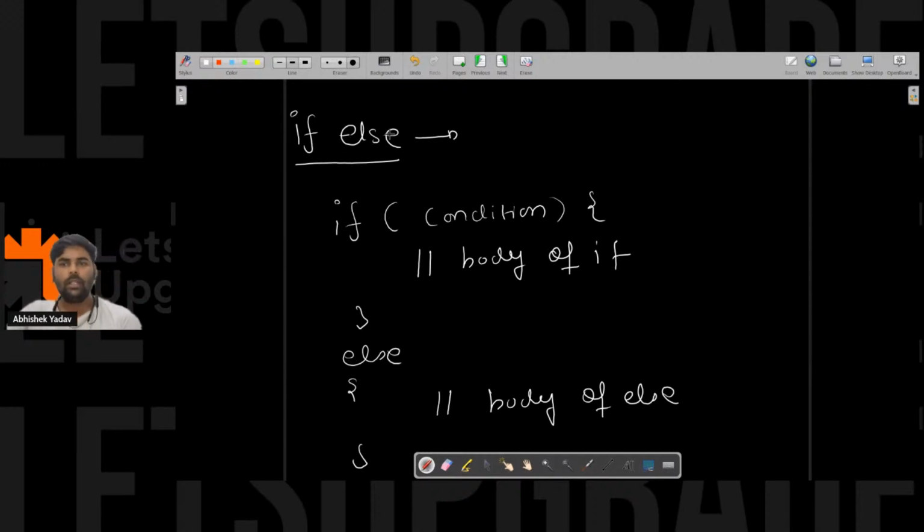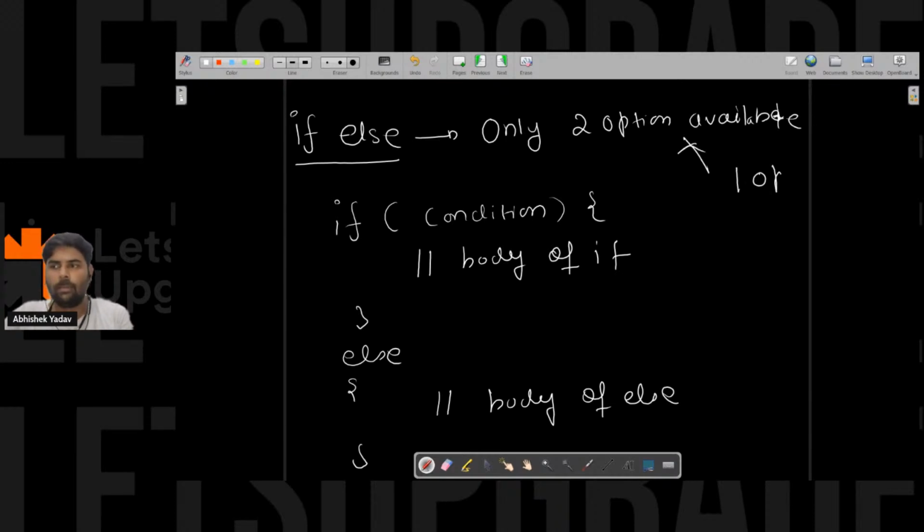Correct. So when can I use if else? When there are only two options available, and I have to choose only one option among them, then I can go with the if else. Okay, remember this point, right?